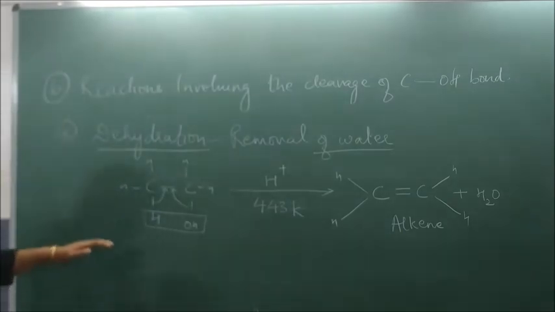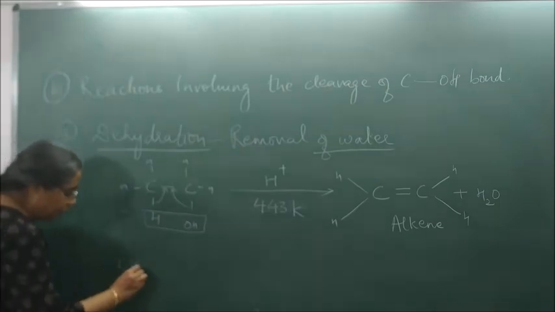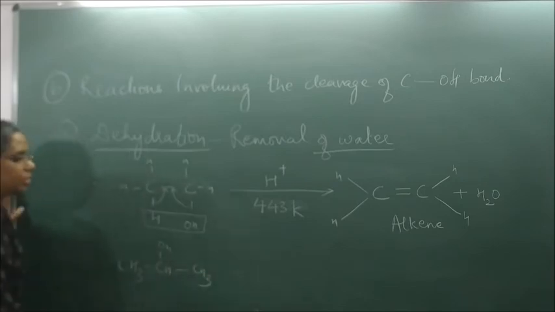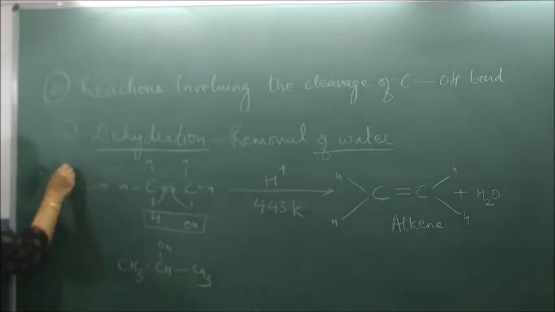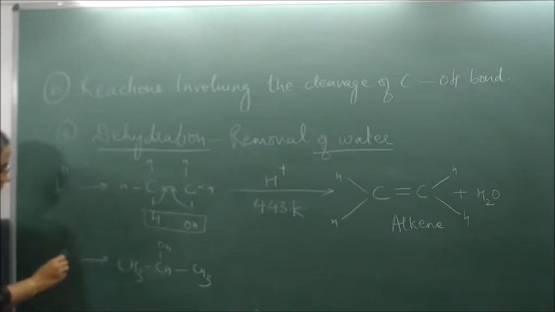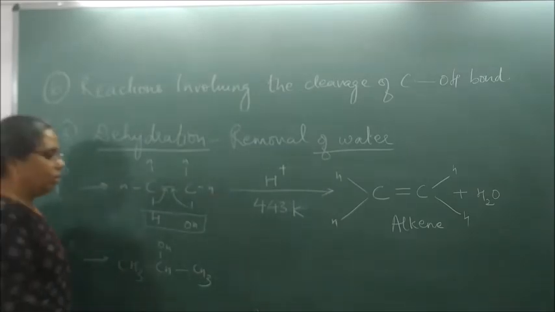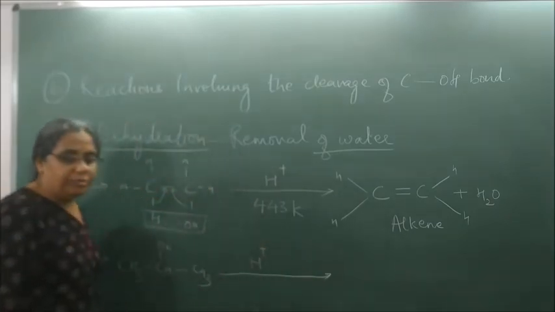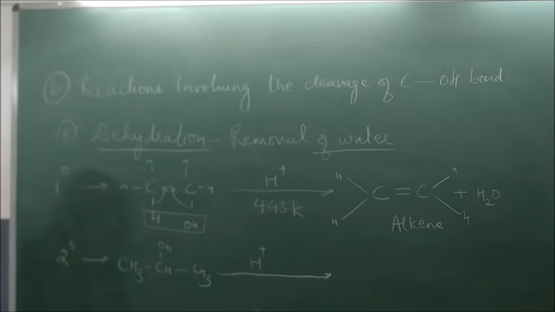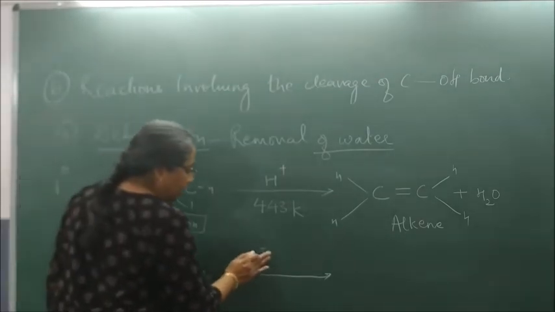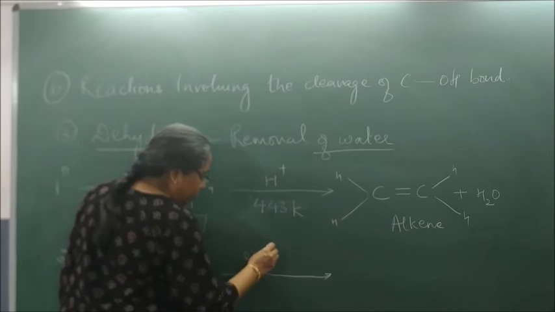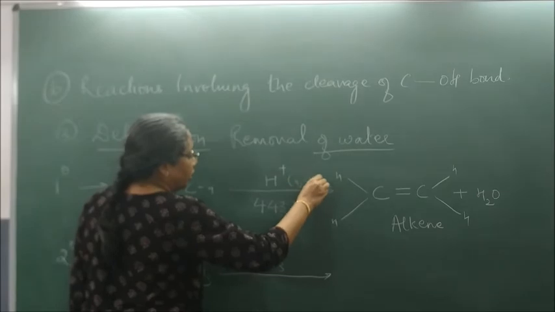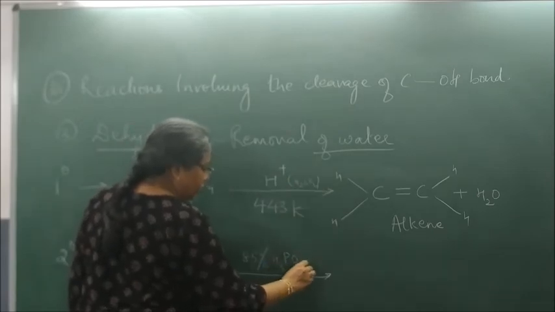Now second, we will take propan-2-ol. The previous one was a primary alcohol. This is a secondary alcohol. Secondary alcohol in presence of H plus, which comes from H2SO4, or you can write specifically 85% H3PO4.